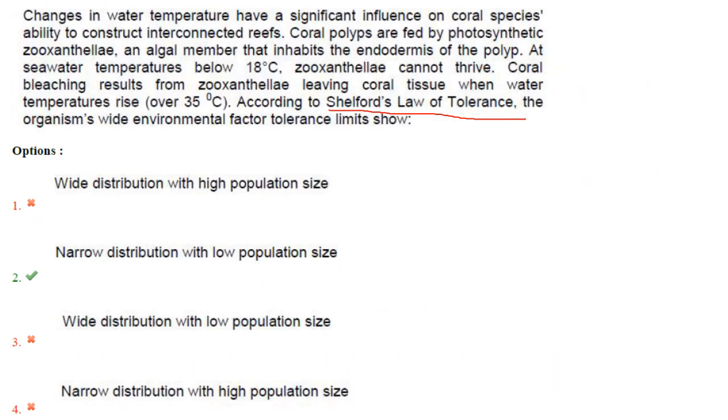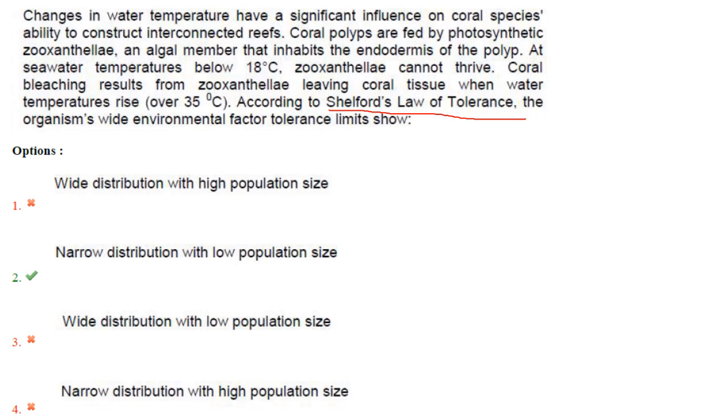Changes in water temperature have significant influence on coral species' ability to construct interconnected reefs. Coral polyps are fed by photosynthetic zooxanthellae, an algal member that inhabits the endodermis of the polyp. At sea water temperatures below 18 degrees, zooxanthellae cannot thrive. Coral bleaching results from zooxanthellae leaving coral tissues when water temperatures rise over 35 degrees Celsius.